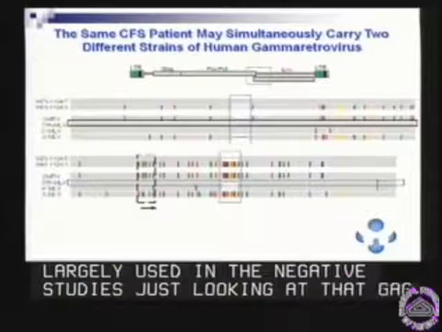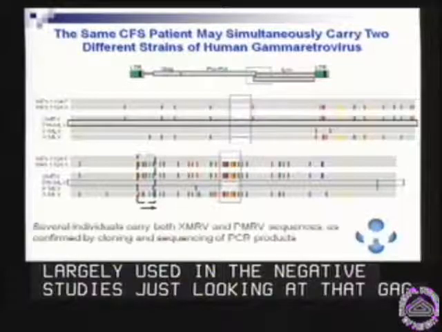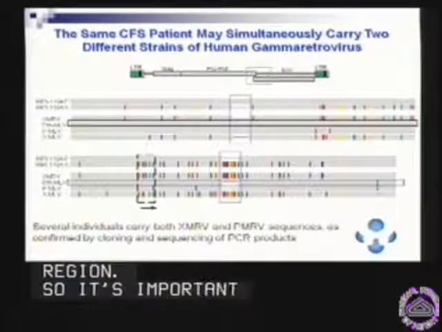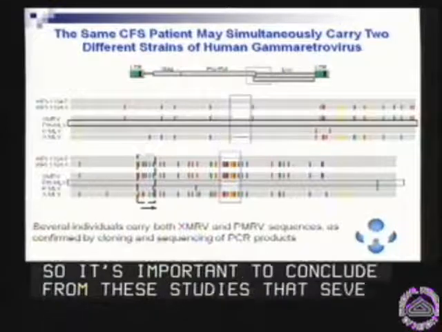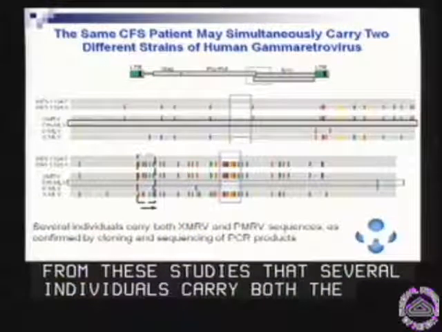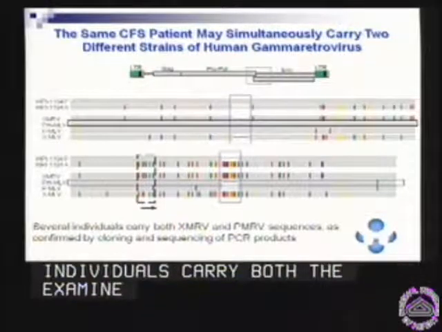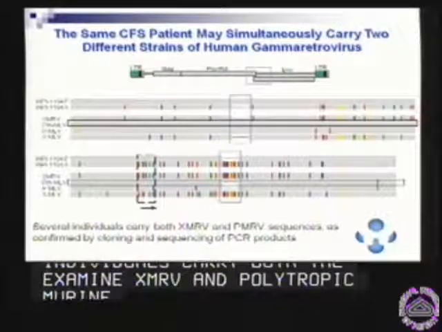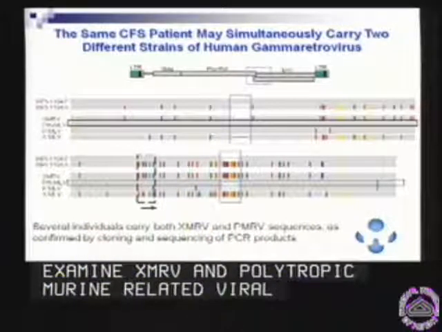So we conclude from these studies that several individuals carry both XMRV and polytropic murine leukemia related viral sequences, as confirmed by individual cloning and sequencing of the PCR products.